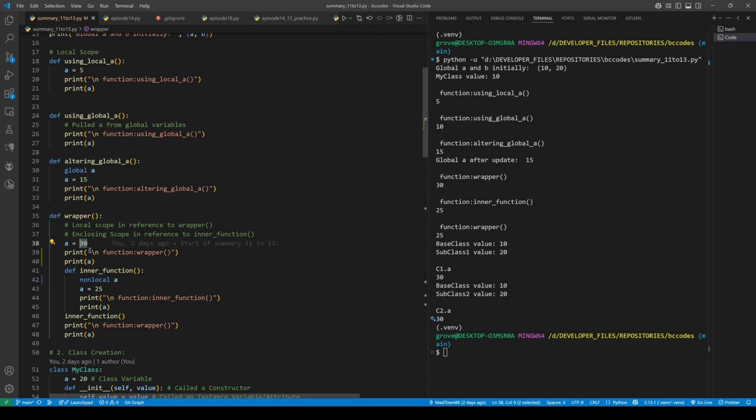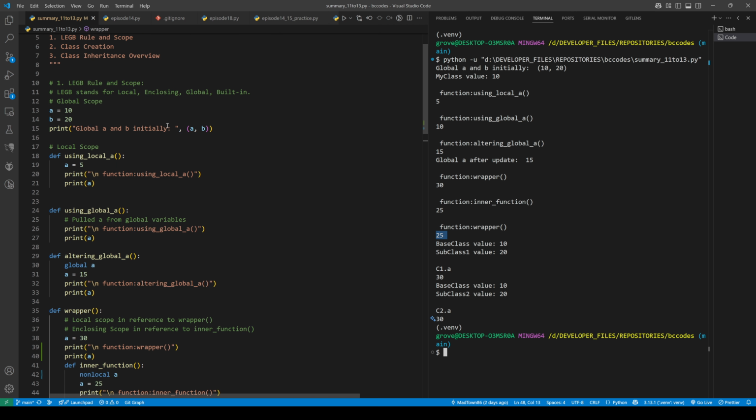So it's going to take the 30, print it here, and alter it because we allowed write access by using this nonlocal keyword and then declaring the variable A. Now we're making an assignment, so we're changing this A to 25, printing it, and then I show you again that I am printing the A external from this scope just to be sure that it altered it. As you can see here, it has 30 for the wrapper function, 25 for the inner function because it was altered, and then back in the wrapper function, when it closes out, it's printing a 25 as well.